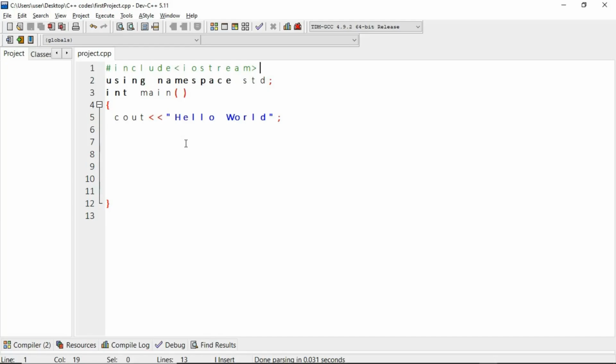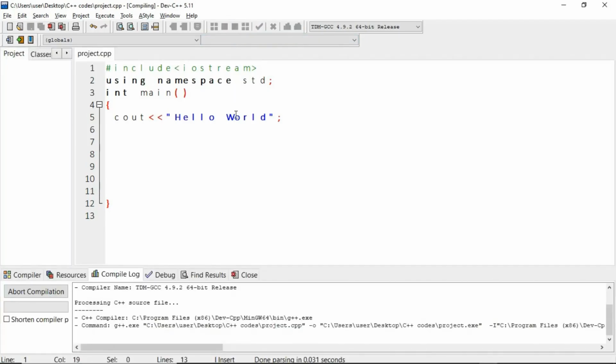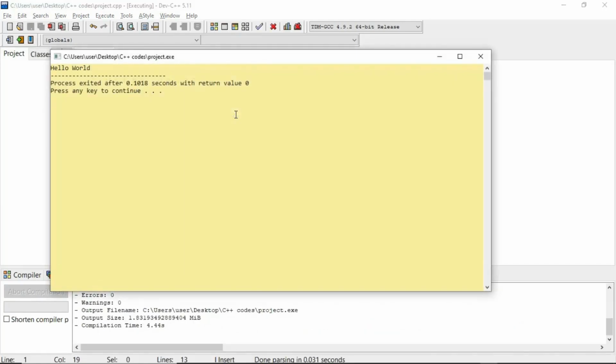For those of you using Dev C++, to run this code we just press the F11 button. If F11 is not functional, you can use this compile and run option. So we press F11 and wait. Good, our code is out. Here we have it: Hello world. Beautiful. You are a C++ programmer now.